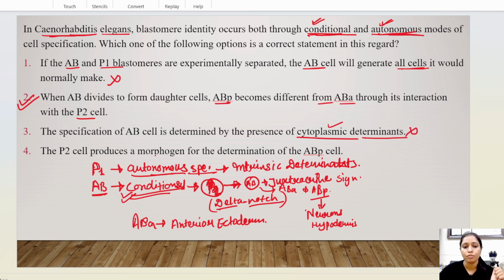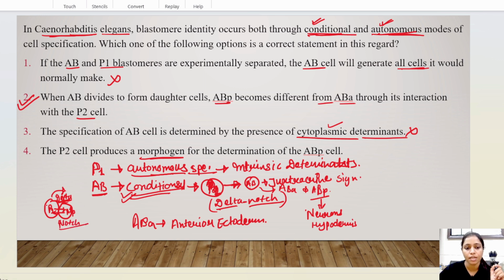The P2 cell produces a morphogen for the determination of ABP cells. No morphogens are produced by the P2 cell. It is juxtacrine signaling, meaning cell to cell interaction occurs. The P2 cell gives the signal in the form of delta and the ABP cell receives the signal through the notch receptor.